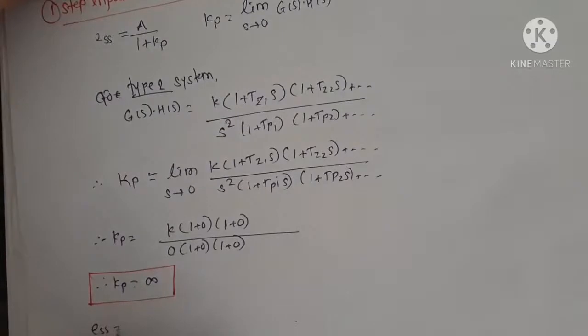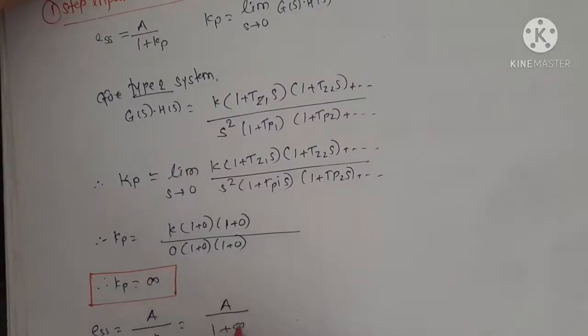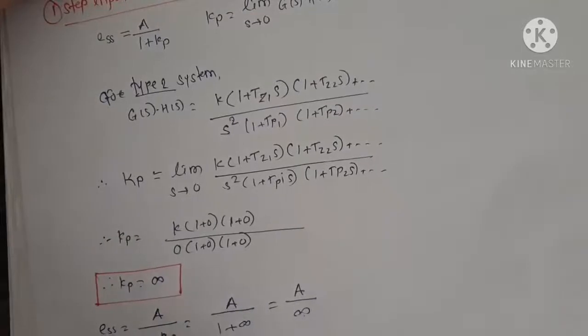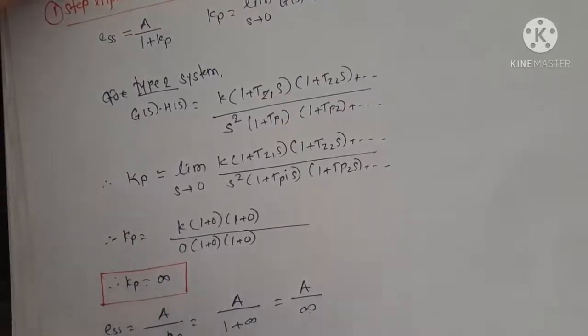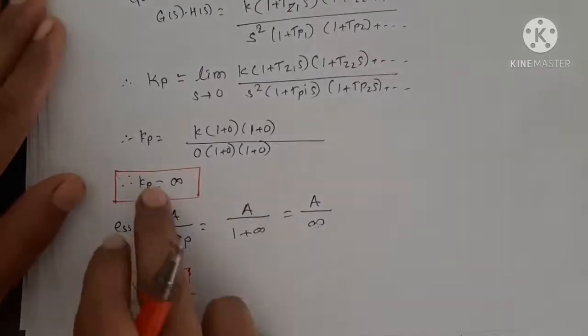So put the value of Kp in the ESS equation, we get the ESS for type 2 system. So ESS is equal to A upon 1 plus Kp. Kp is nothing but infinity. So if we add 1 to the infinity, it also becomes infinity. So A upon infinity. Therefore ESS is equal to, if infinity comes at the denominator, then the whole value will become 0. So ESS for type 2 system for step input is 0 and Kp is infinity. Now let's see for ramp input.